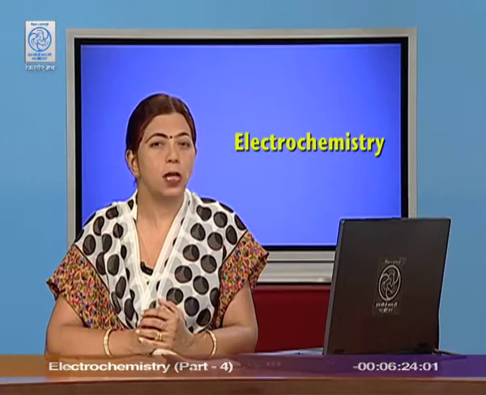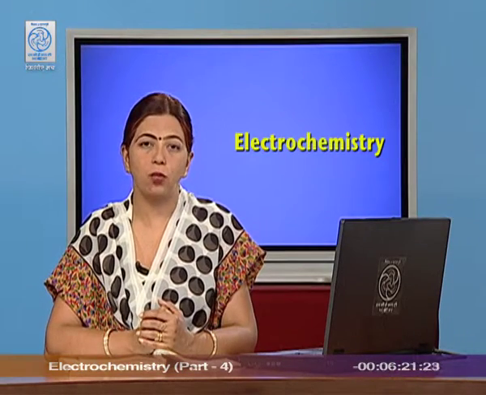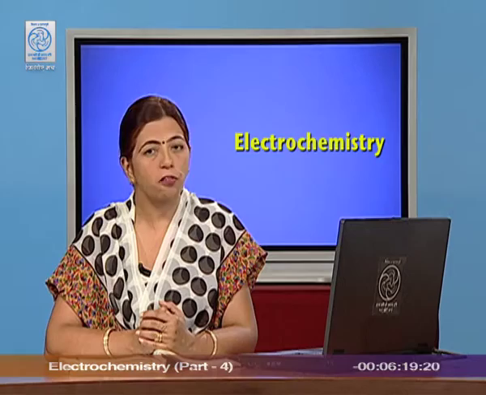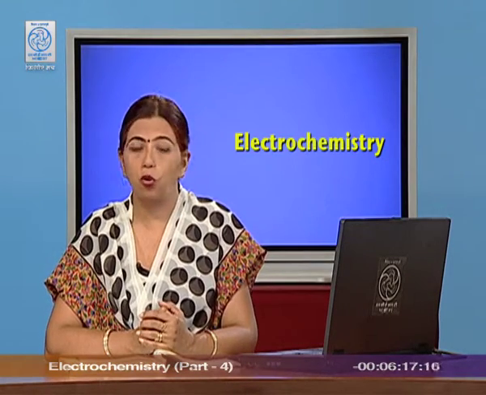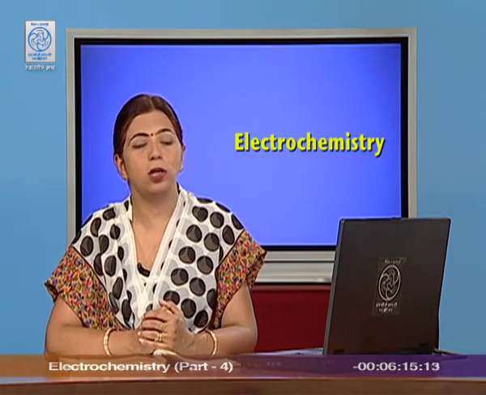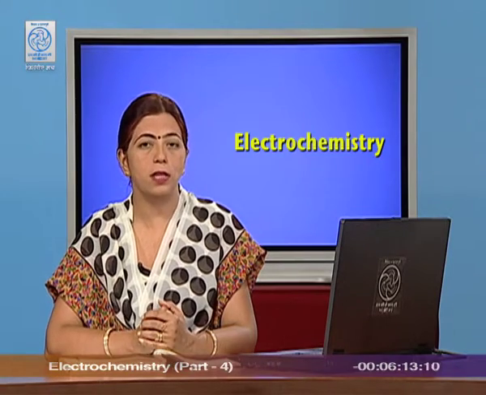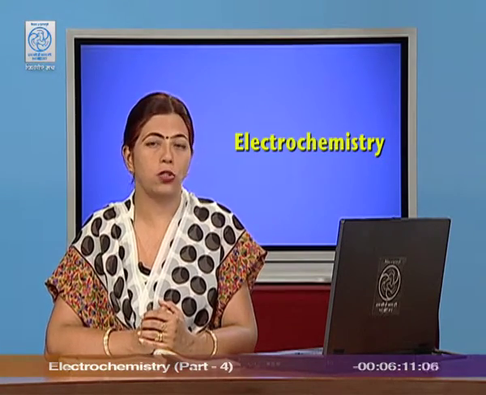What happens in the case of the strong electrolyte? When we dilute the solution, there is a slow increase in the molar conductance and soon it approaches the maximum limiting value of the molar conductance. After some dilution, it approaches the limiting value, after which on further dilution, there is no further increase in the molar conductance. This is lambda m naught.